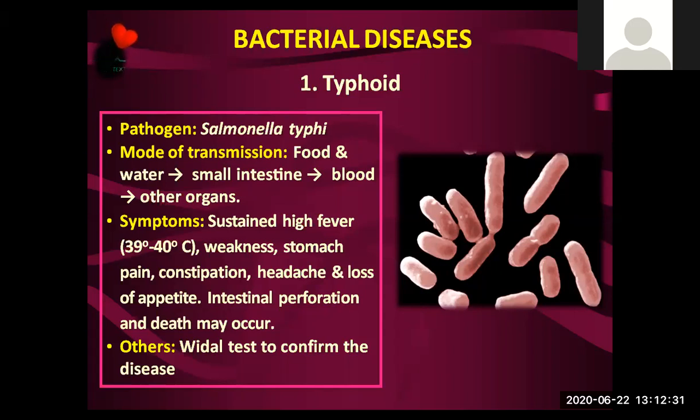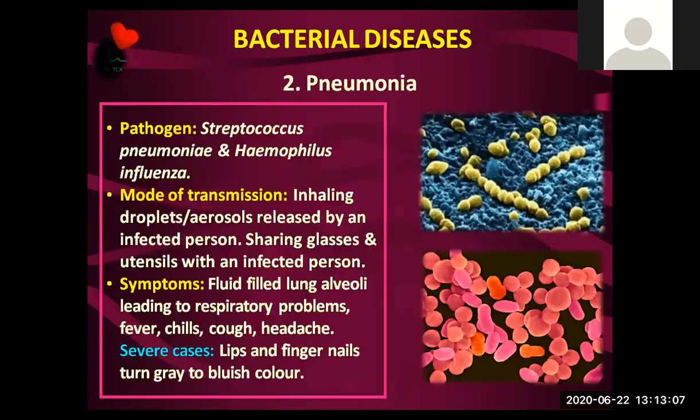Let's complete typhoid. The typhoid pathogen is Salmonella typhi. The mode of transmission is food and water, and from there it enters the small intestine, then the blood and other organs. Symptoms are sustained high fever, 39 to 40 degrees centigrade, weakness, stomach pain, constipation, headache, and loss of appetite, and intestinal perforation, and finally even death may occur. How do we confirm typhoid? The Widal test. We get questions on what the Widal test is used for.